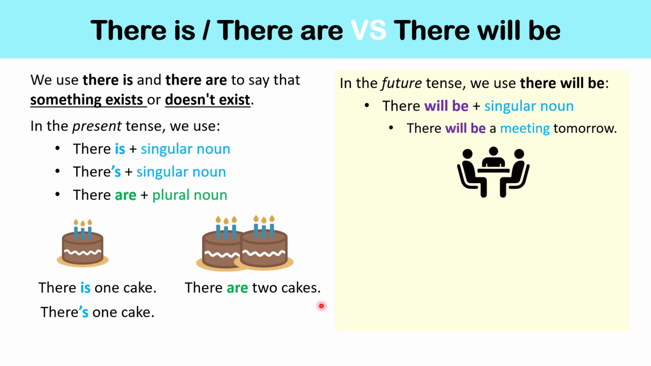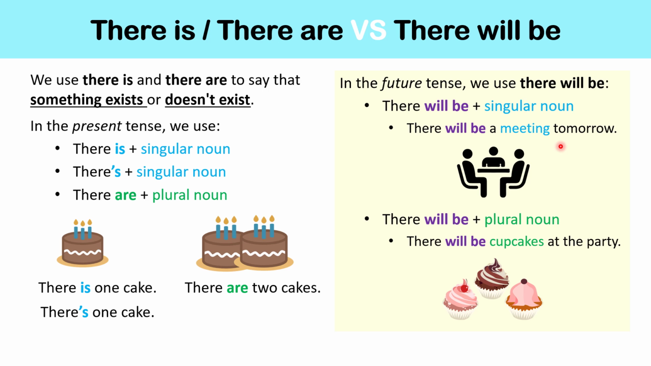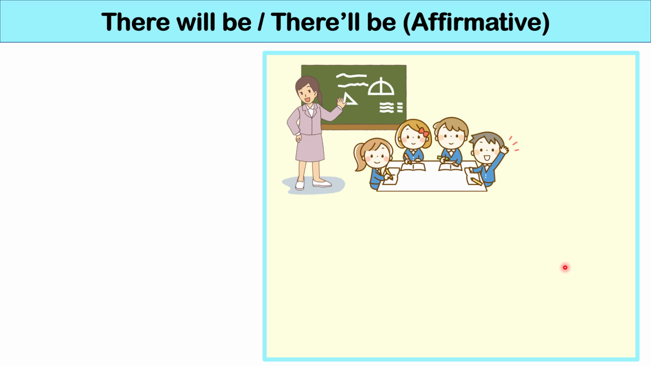So in the future tense, we use there will be with singular nouns and plural nouns. For example, there will be a meeting tomorrow. And again, with plural nouns, it stays the same. There will be cupcakes at the party. Let's look at some more examples with there will be.